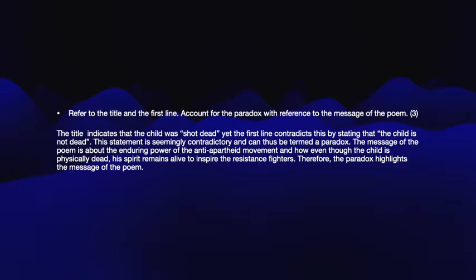So now question number 1, refer to the title and the first line, account for the paradox with reference to the message of the poem. The title indicates that the child was shot dead. Yet, the first line contradicts this by stating that the child is not dead. This statement is seemingly contradictory and can thus be termed a paradox. The message of this poem is about the enduring power of the anti-apartheid movement and how even though the child is physically dead, his spirit remains alive to inspire the resistance fighters. Therefore, the paradox highlights the message of the poem. So here, you needed 2 marks explaining your paradox, each aspect of the paradox and why it's contradictory, and then a mark for the message of the poem.